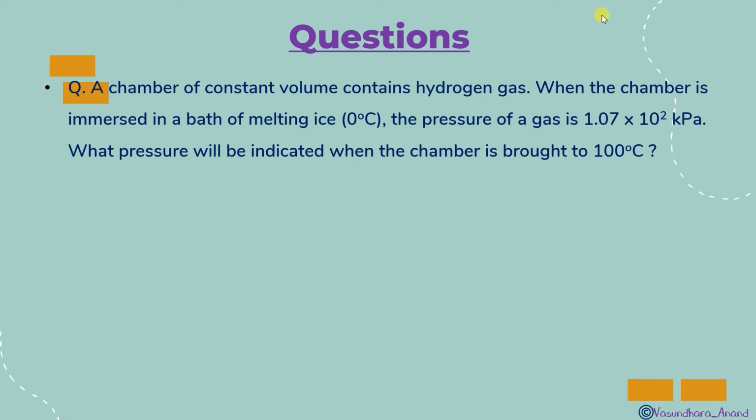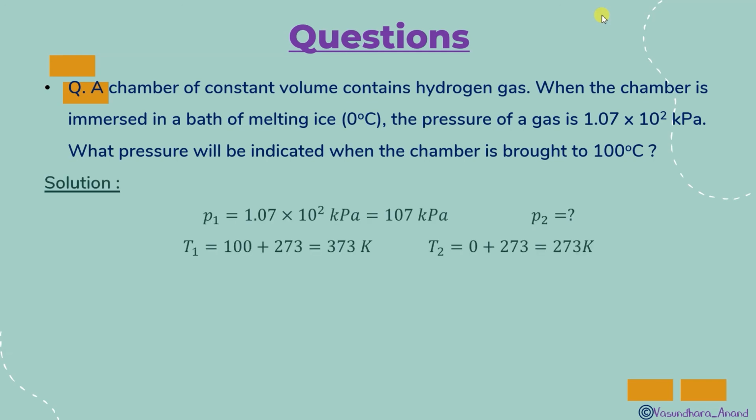A chamber of constant volume contains hydrogen gas. When the chamber is immersed in a bath of melting ice, 0 degrees Celsius, the pressure of the gas is 1.07 into 10 to the power 2 kilopascal. What pressure will be indicated when the chamber is brought to 100 degrees? So again the same thing, constant volume, P1 upon T1 is equal to P2 upon T2. Which law is this one? Yes, Gay-Lussac's law.